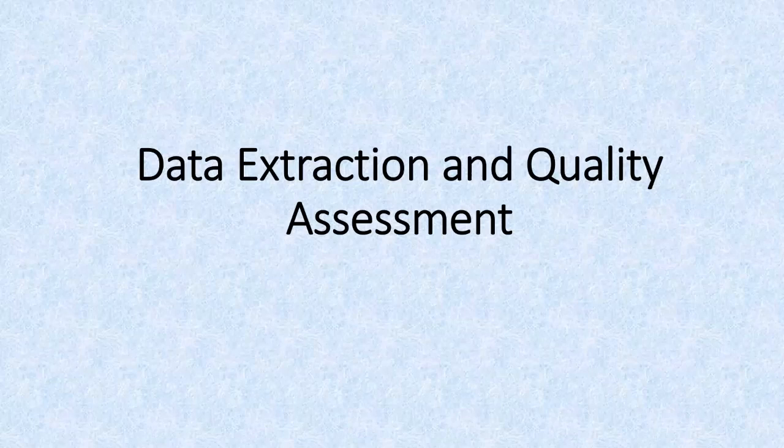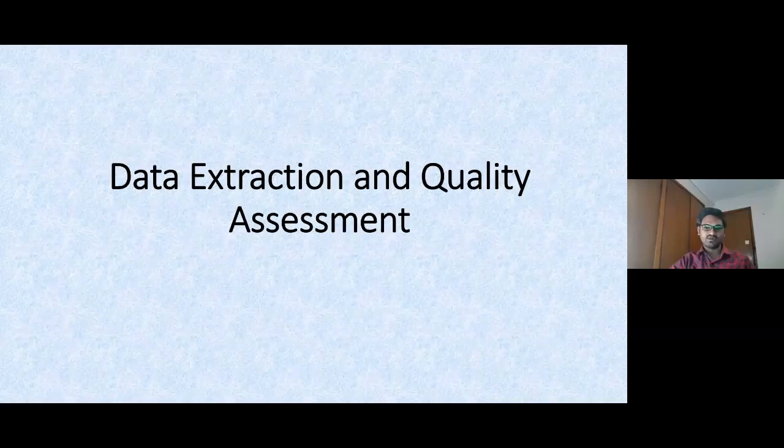I hope you all are enjoying the session since morning and learning about what systematic reviews are, how they can be conducted, and what the steps involved are. So in this session, we are going to discuss two key stages of systematic reviews, and those are data extraction and quality assessment. These are key steps in a systematic review. Once you finalize your included studies based on the pre-specified eligibility criteria, the next step is simultaneously extracting data as well as assessing the quality of the included studies.